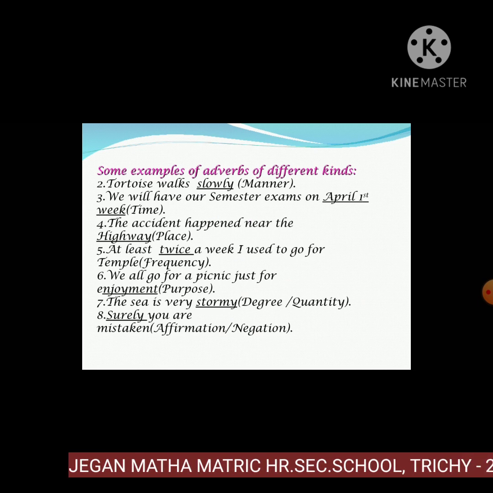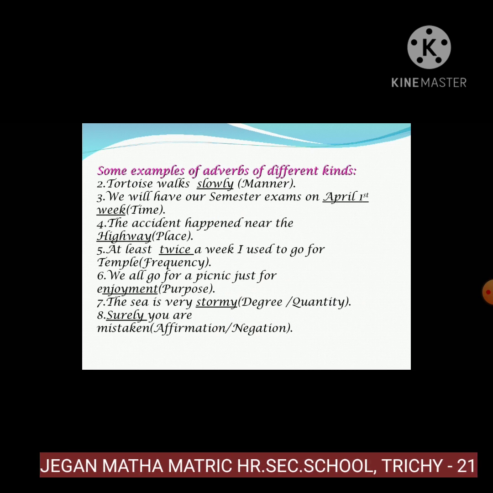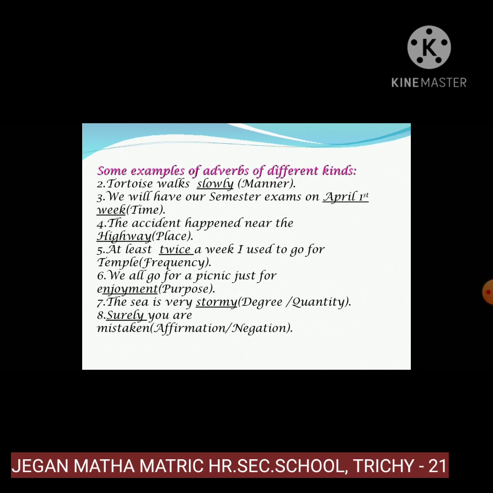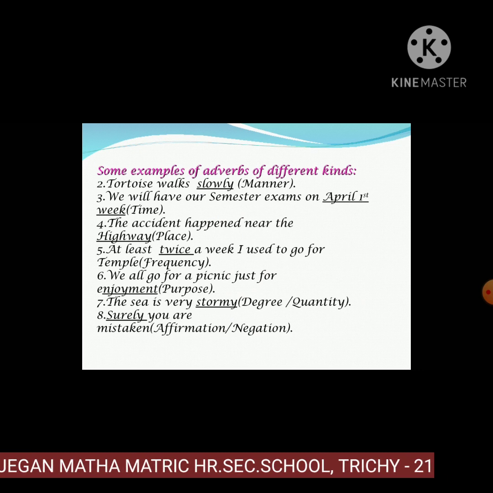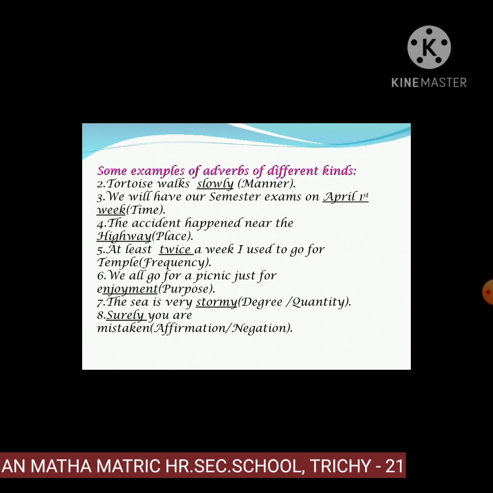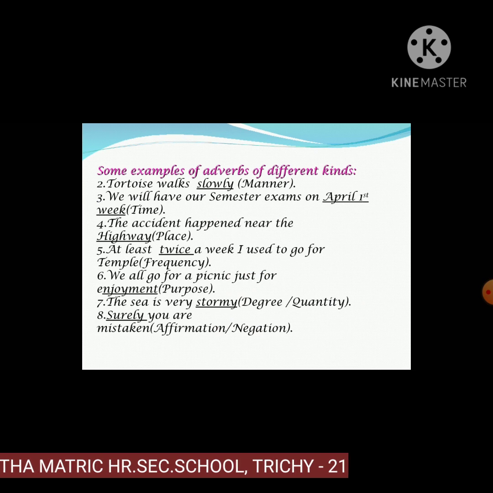Some examples of adverbs of different kinds. Tortoise walks slowly. Slowly. So what we have learned, we just have to apply. So this is an adverb of manner. We will have our semester exams in the first week of April. Here in brackets they have given time. So this is an adverb of time. The accident happened near the highway. So adverb of place. At least twice a week I used to go to the temple. Twice. How often? How many times is the action done? So it is called frequency. The adverb of frequency is twice.